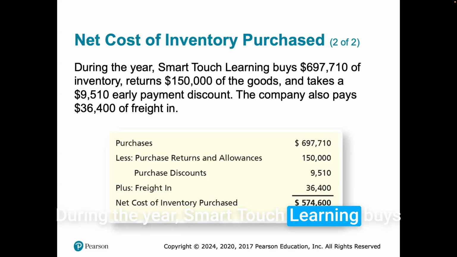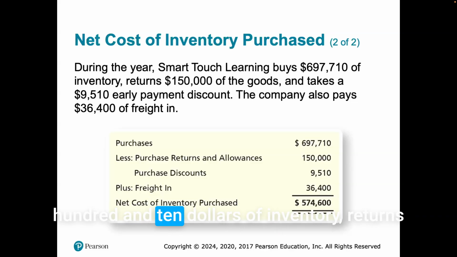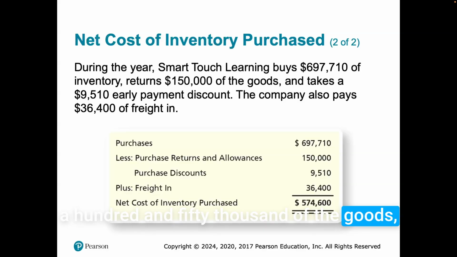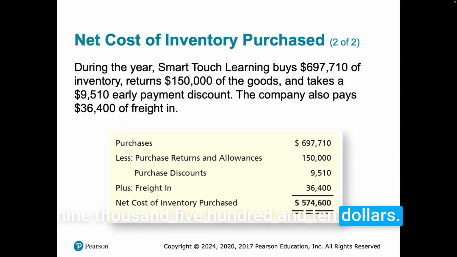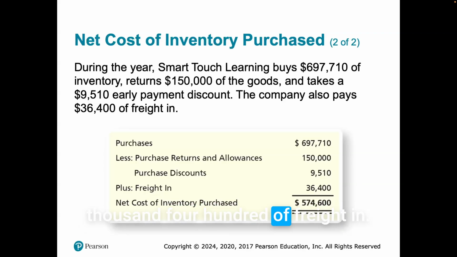During the year, Smart Touch Learning buys $697,710 of inventory, returns $150,000 of the goods, and takes an early payment discount of $9,510. The company also pays $36,400 of freight in. So purchases less our returns and allowances minus our discounts, plus our freight in, gives us a total net cost of inventory purchase: $574,600. So this is what we can contribute to our inventory, right?